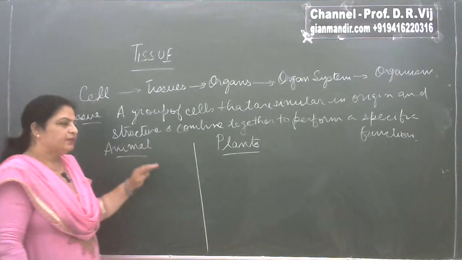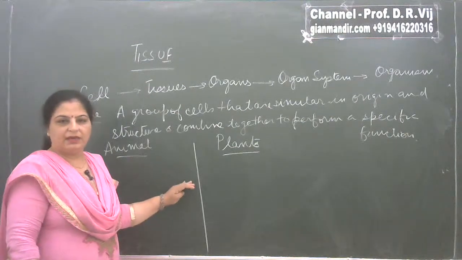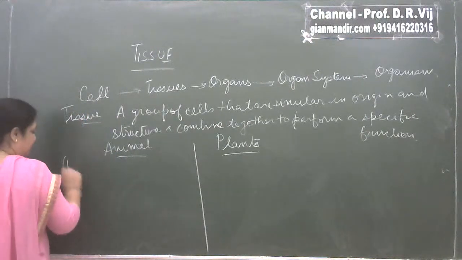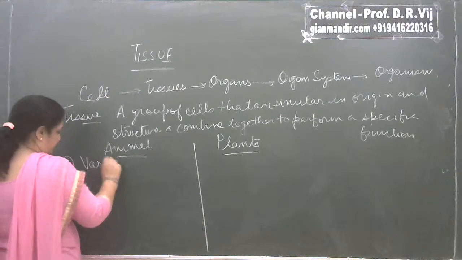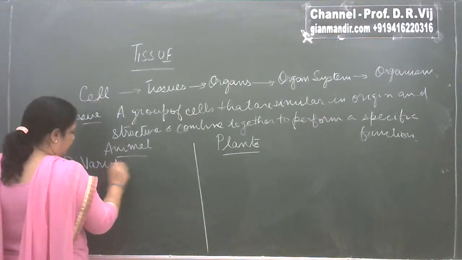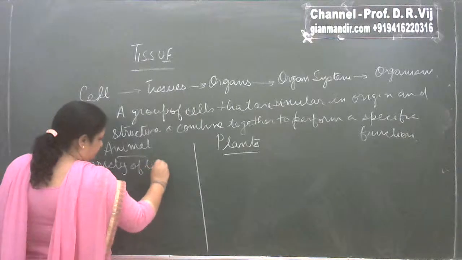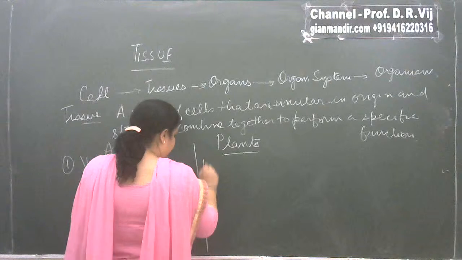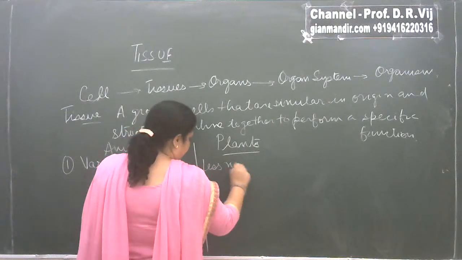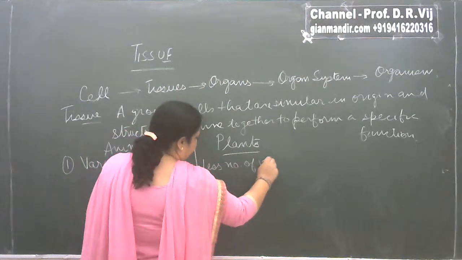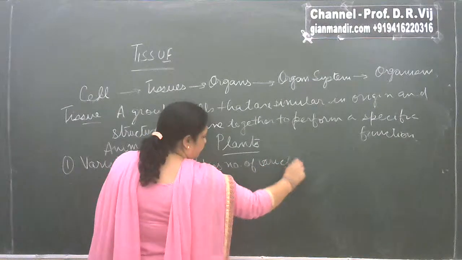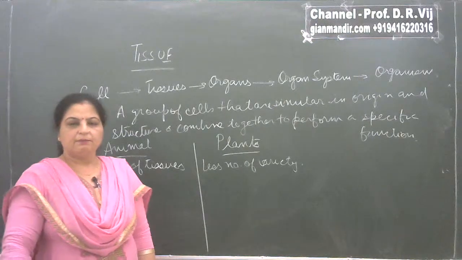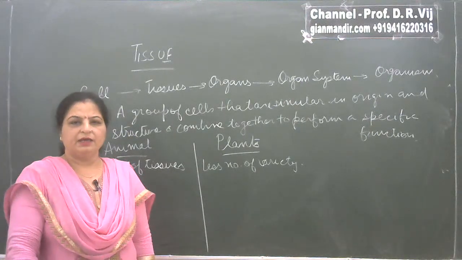As you can see, the animal body is more complicated, performing more different types of activities. So in animals we have a large variety of tissues, but in plants there is a smaller variety. You can say that in plants the variety of tissues is much less compared to that in animals.